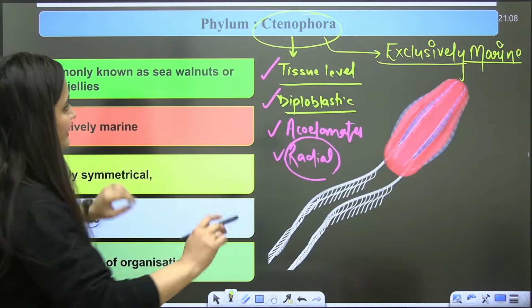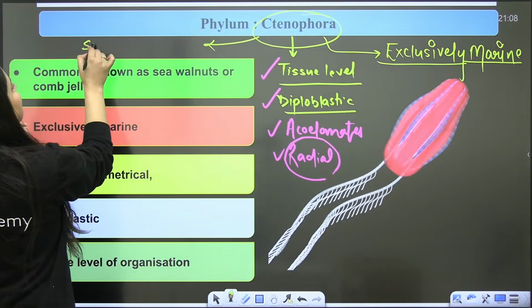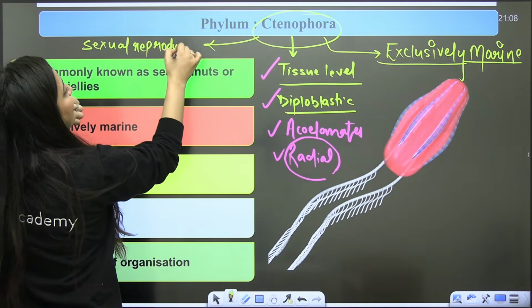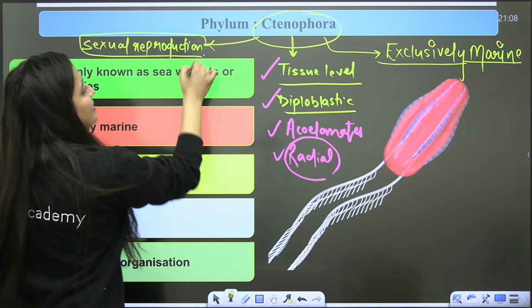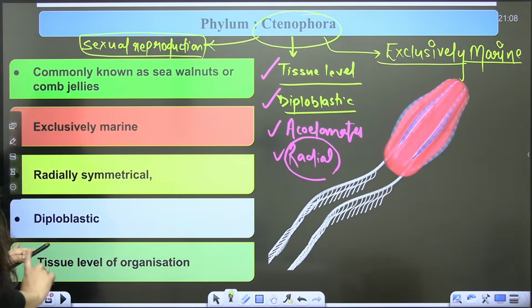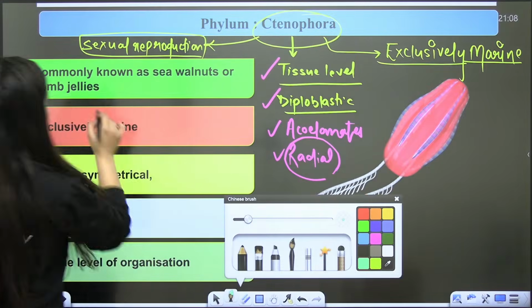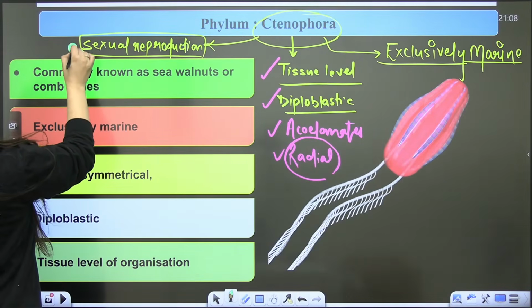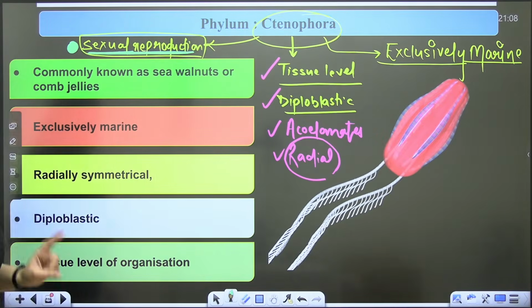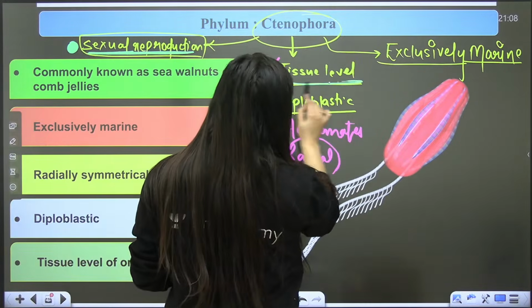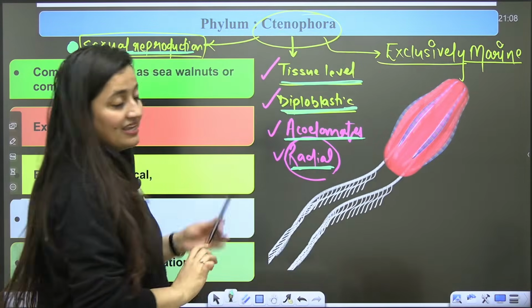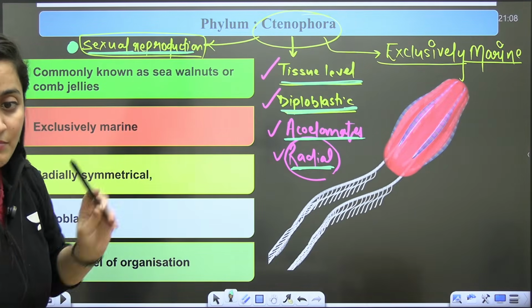Secondly, here we will see only sexual reproduction. Even in your Cnidaria, you will see budding in Hydra, but here you will only see sexual reproduction. So tissue level of organization will be there. Diploblastic organisms, acoelomates, radial symmetry. Organisms are exclusively marine.